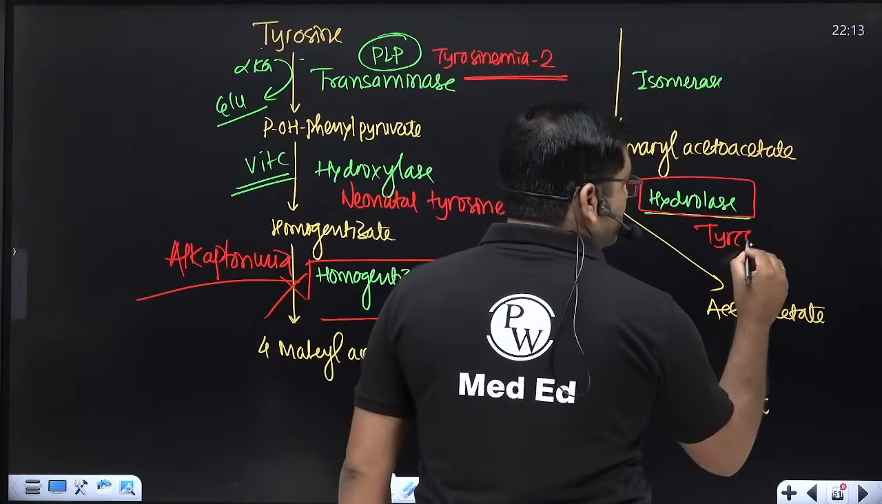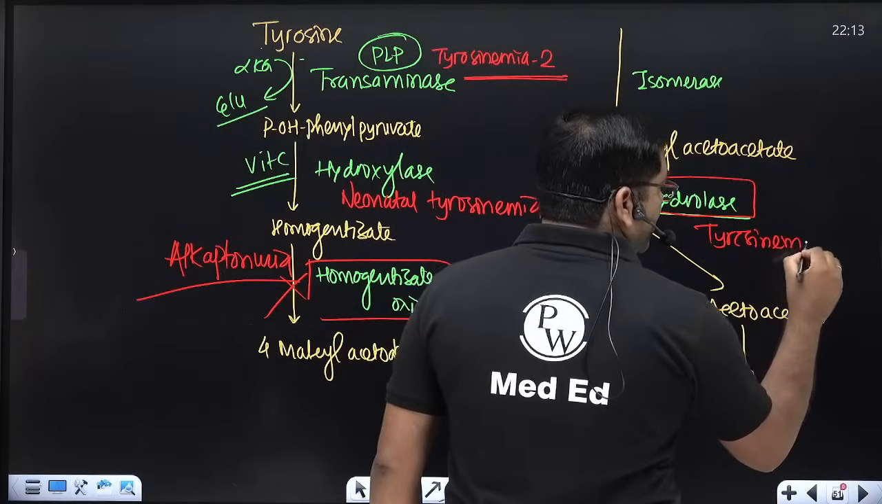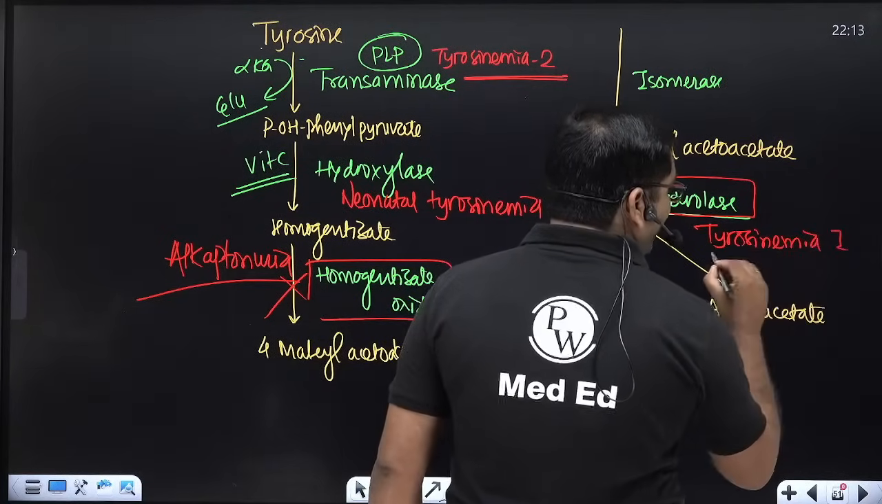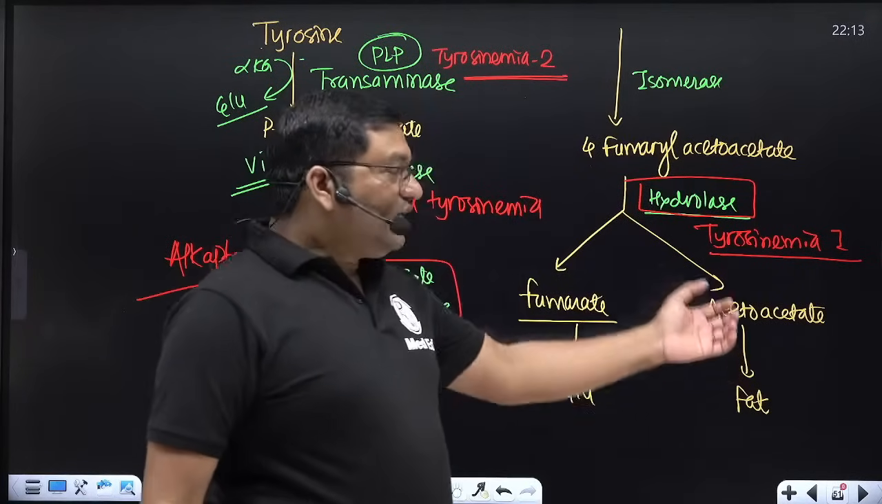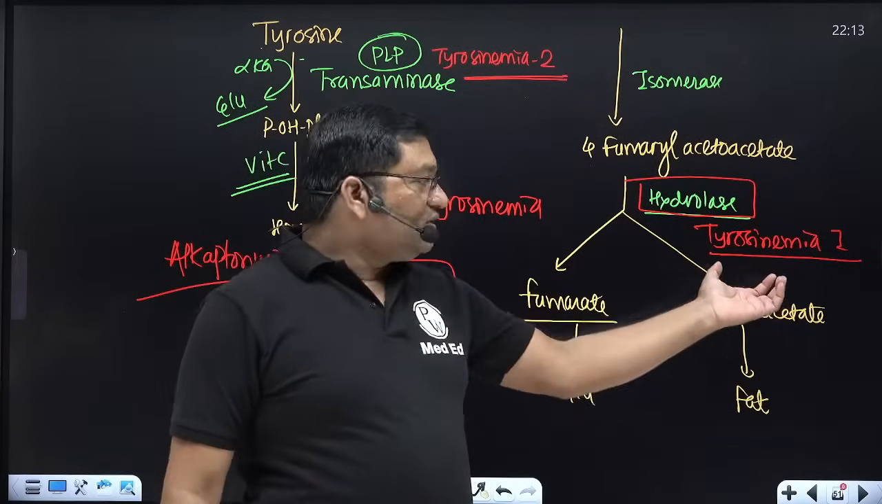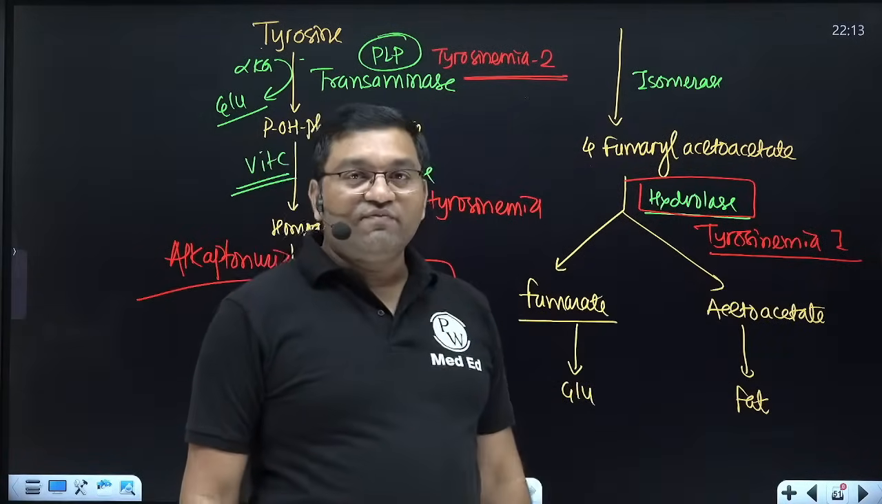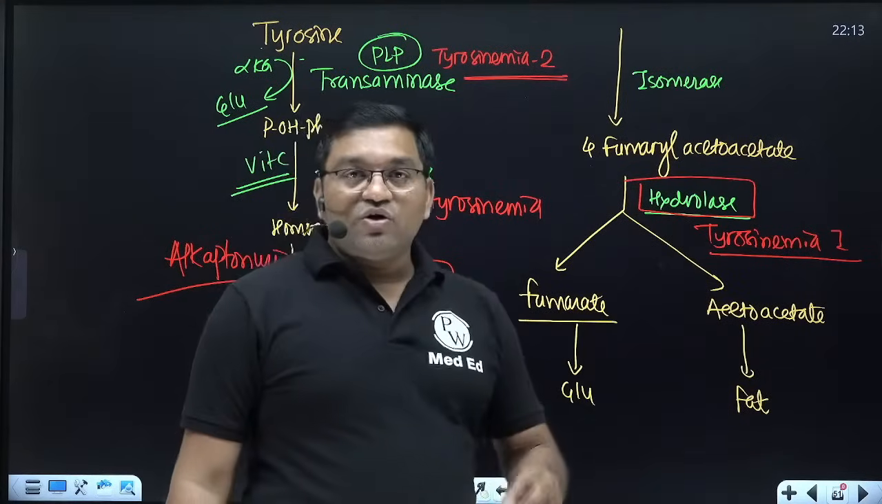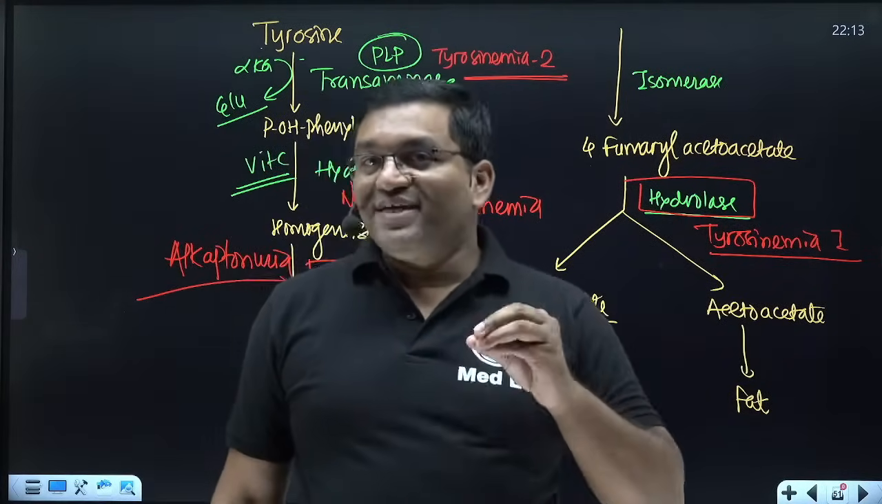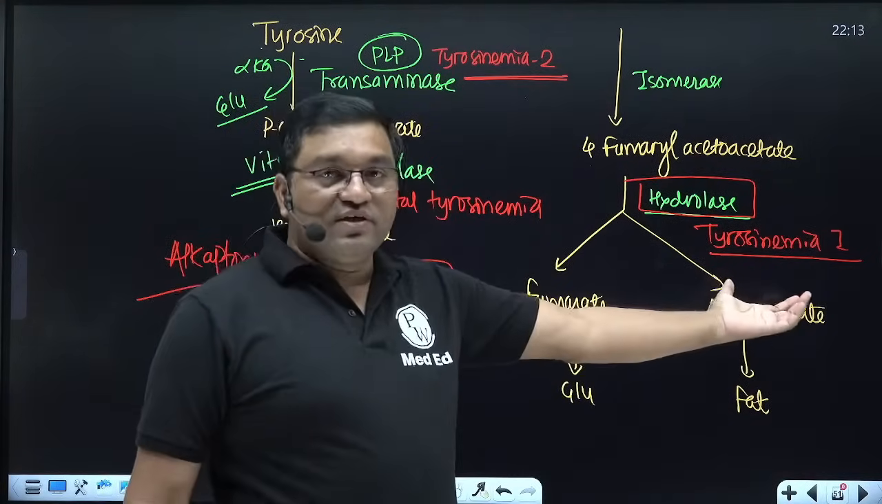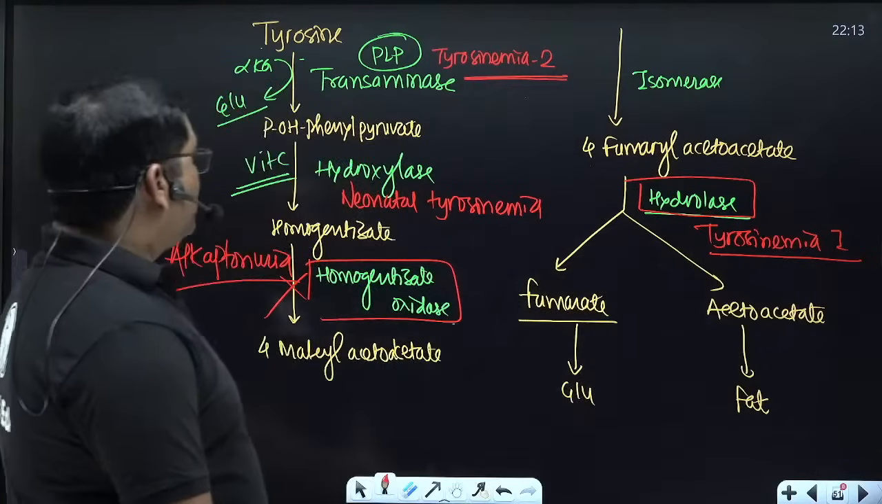Mainly this deficiency causes tyrosinemia type 1. This is the fatal condition. It involves the liver and the kidneys. Tyrosinemia type 1 is fatal, and there is a cabbage-like odor of the body secretions.